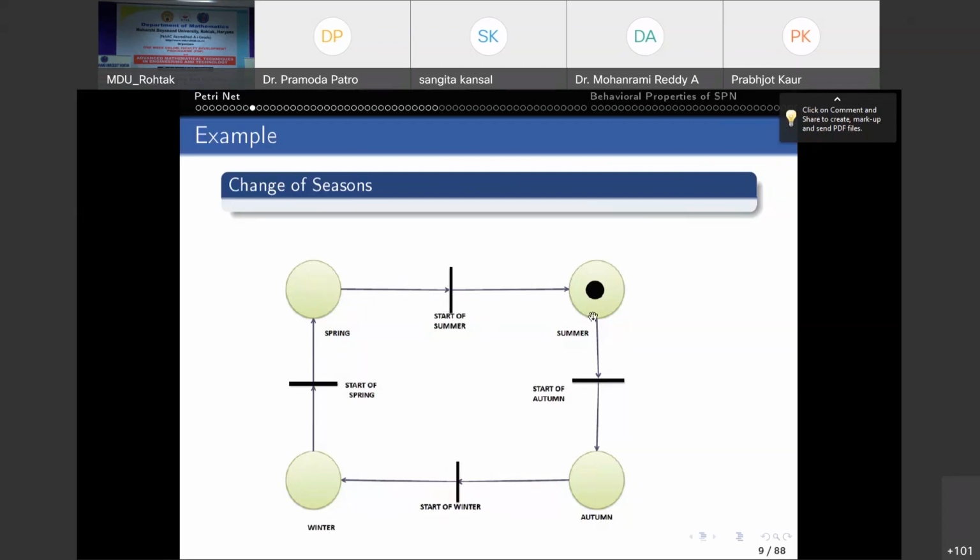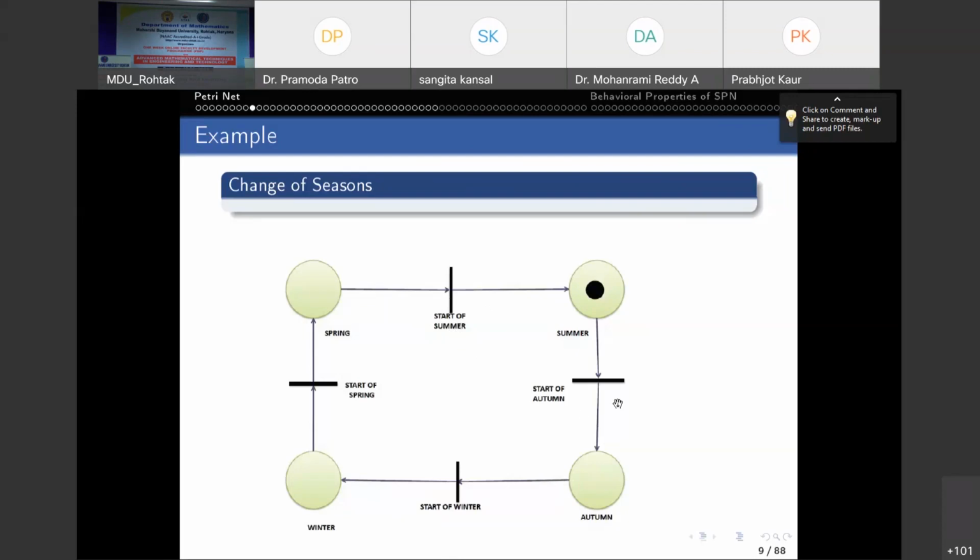What about the summer place? The old condition was no token in summer season, so it is 0. Minus I minus PT, meaning this place P is your summer, so there is no arc from P to T, so it is 0. So 0 minus 0 plus T to P, which is 1 arc, so it will be 1. So it will receive 1 token, right? And because these two places, autumn and winter, are not connected to this transition start of summer, they remain as they are, right?